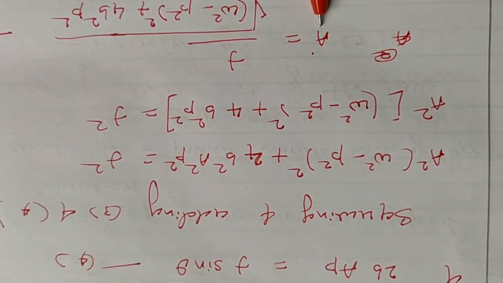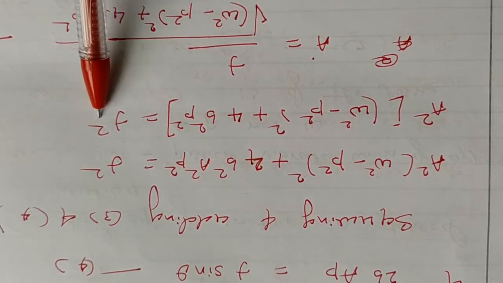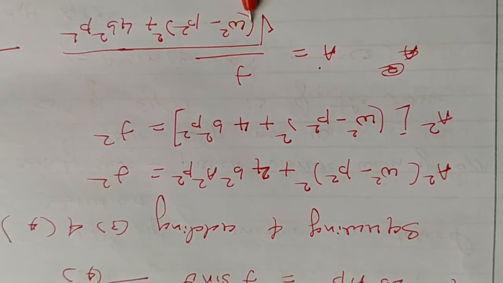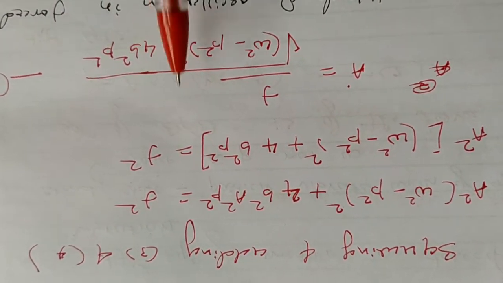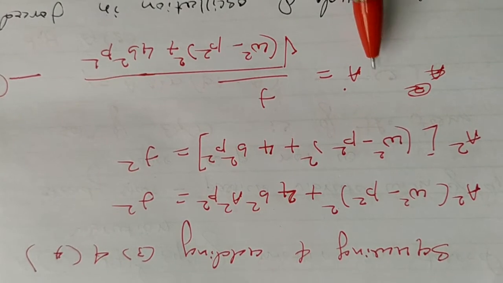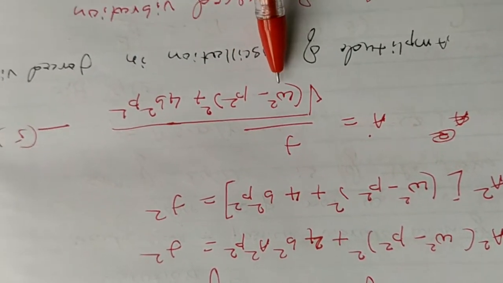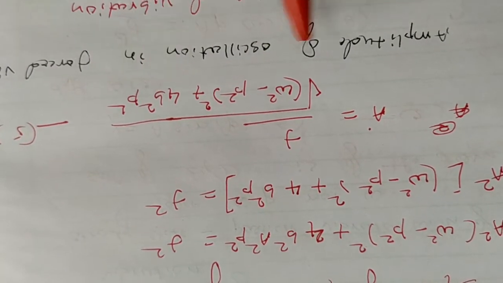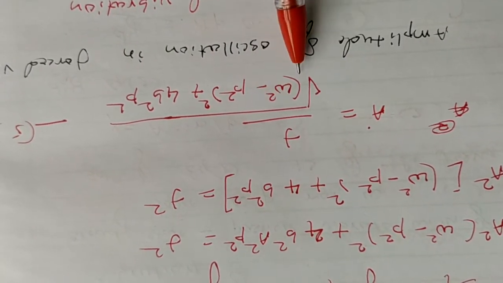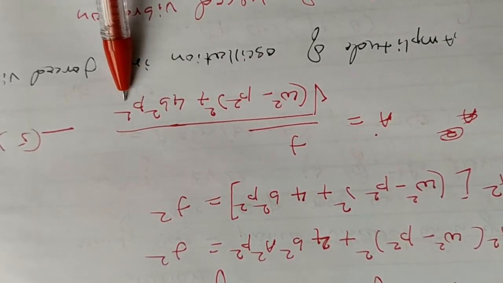So the amplitude of the forced vibration, A, is given by f divided by the square root of (ω² − p²)² + 4b²p². From this equation I will get A². So I can get A: A = f divided by the square root of (ω² − p²)² + 4b²p². I repeat, A is equal to f divided by the square root of (ω² − p²)² + 4b²p².